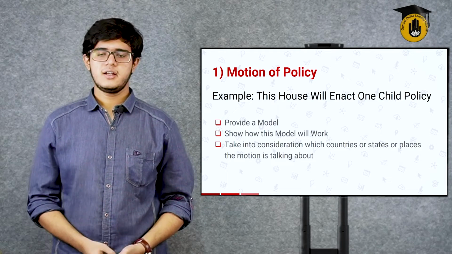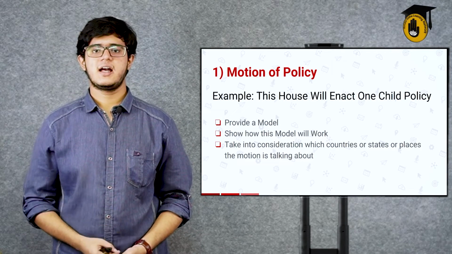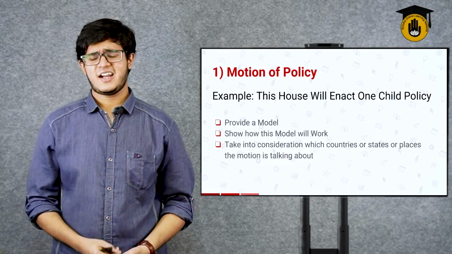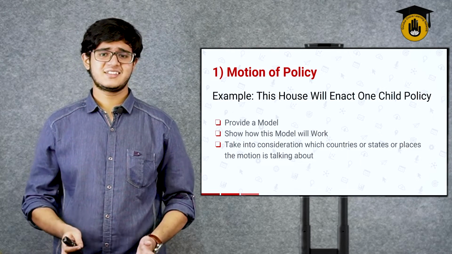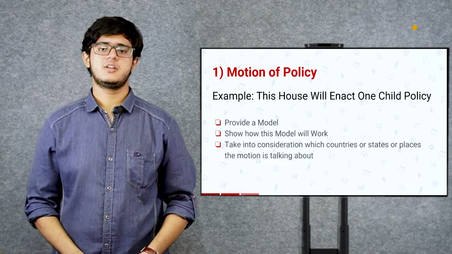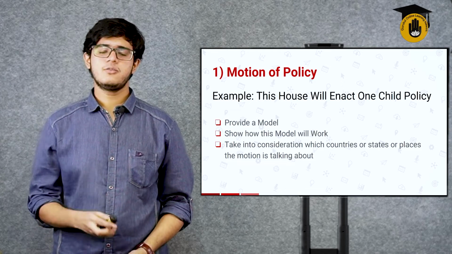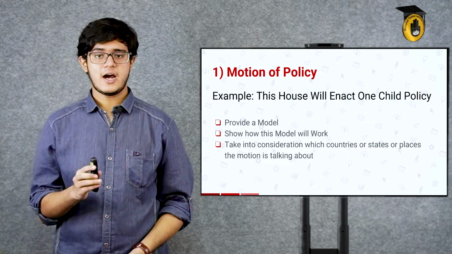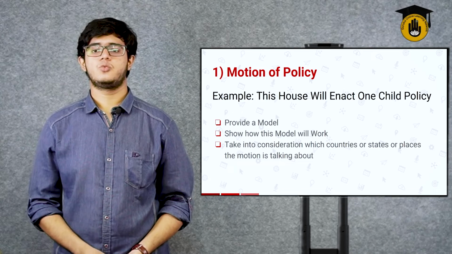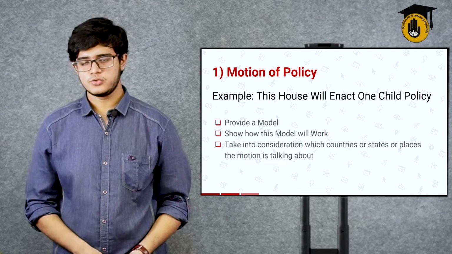But right now, remember that sometimes there won't be any kind of actor in the motion. So this is a much broader motion in which you can take into account who the main stakeholders are. Now, stakeholders, as mentioned before, are people who this motion will affect the most. Who will it affect the most? That is for you to identify.